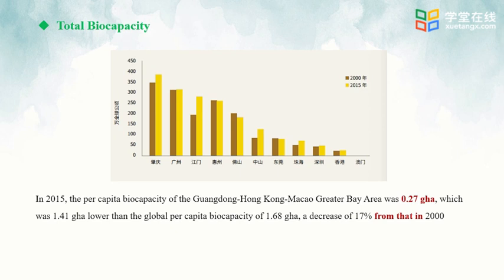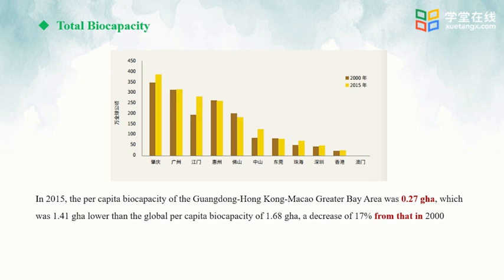We can see the total ecological carrying capacity of Guangdong, Hong Kong, Macau, Greater Bay Area from this figure. Major cities in this region are listed, such as Zhaoqing, Guangzhou, and Jiangmen, as well as Hong Kong, Macau, and Shenzhen. In this bar graph, we compare the data in 2000 and 2015.